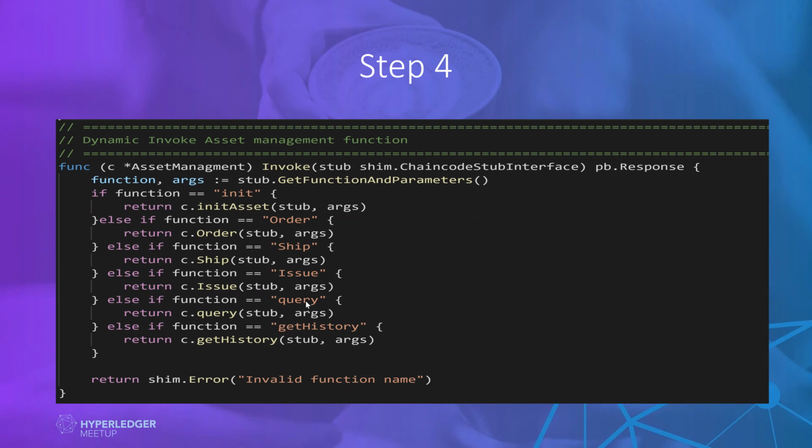Then suppose I want to query this transaction, how can I query the ledger? We will write one more function that will query the ledger and bring the data. This will be very simple, but we can have very complex queries as well if we want.